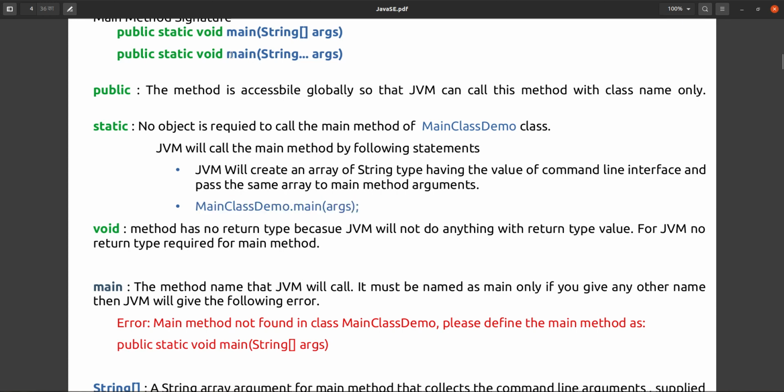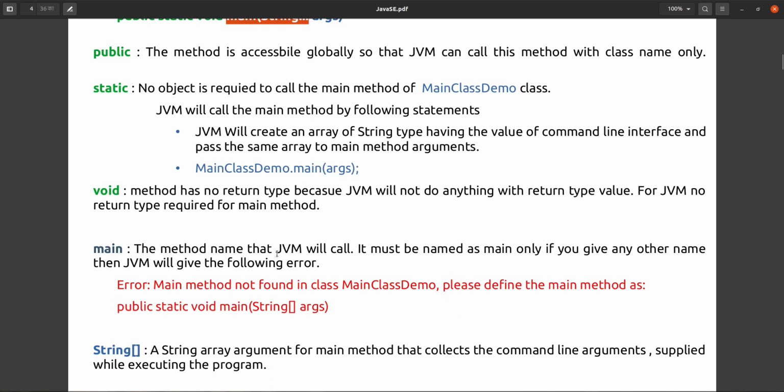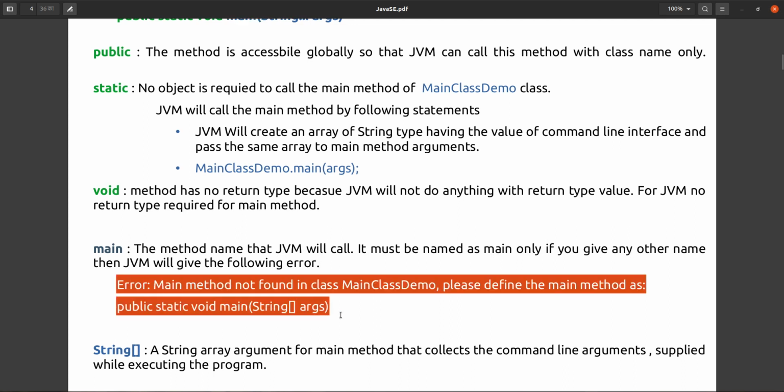That's why this method name should be main only. The main method name JVM will call must be named as main only. If you give any other name, then JVM will give the error that we have already seen. JVM will not call like that. If you give some other name, JVM will not call it.